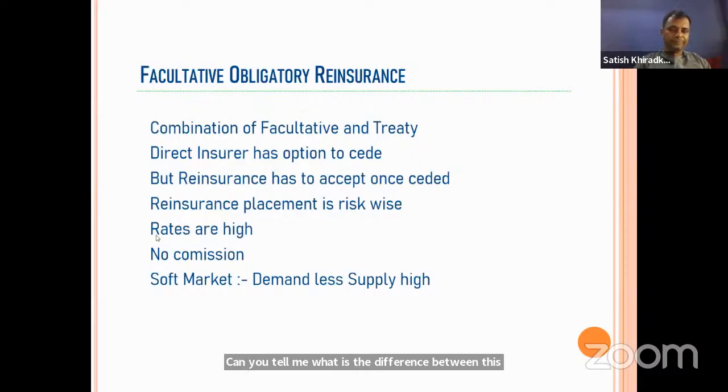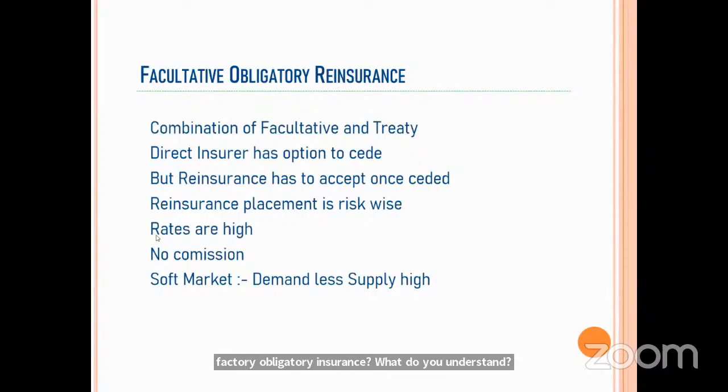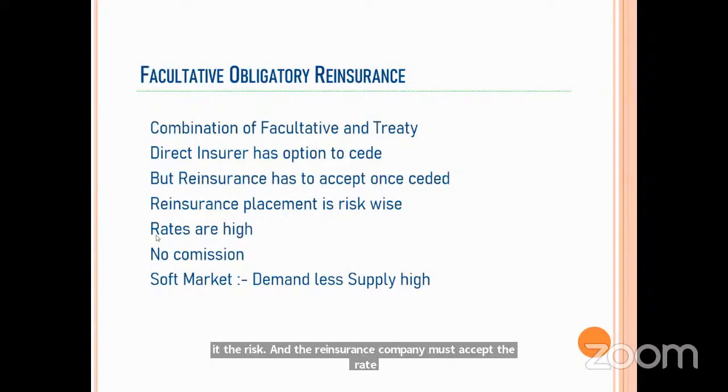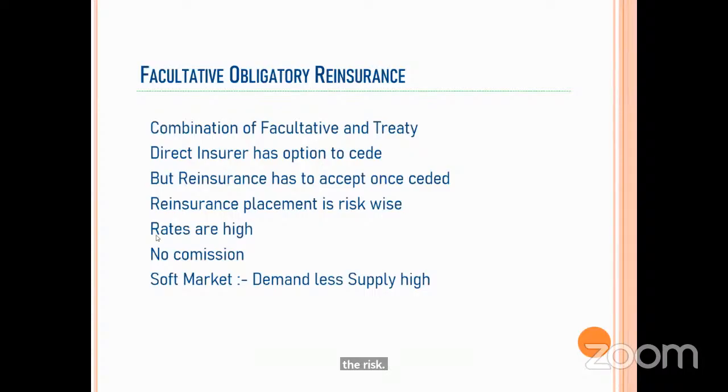If the insurer completely cedes the risk and the reinsurance company must accept the risk, that is called facultative obligatory. In facultative, the insurer is free to cede or not, and the reinsurer is free to accept or not.